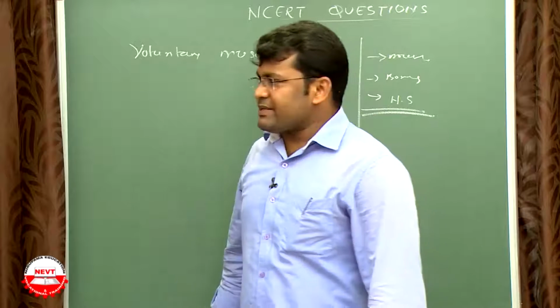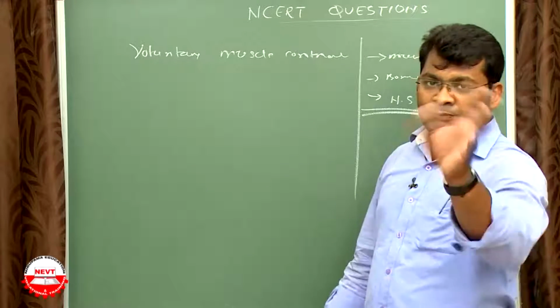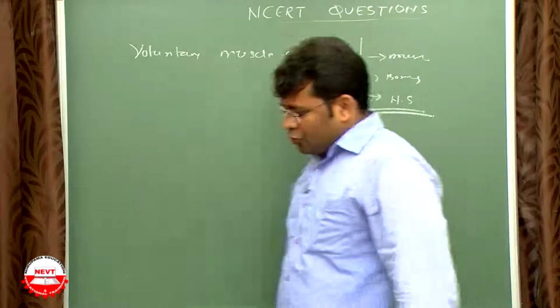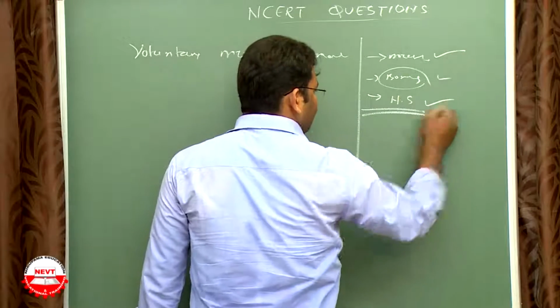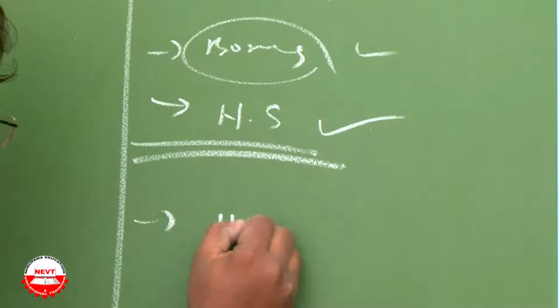But in involuntary parts, there is no requirement of bone, only muscles and the nervous system with hormones.